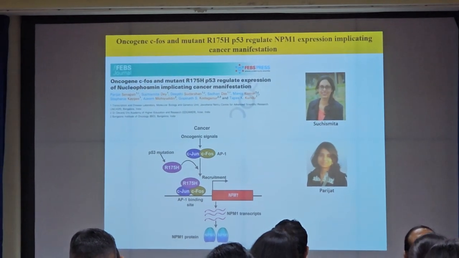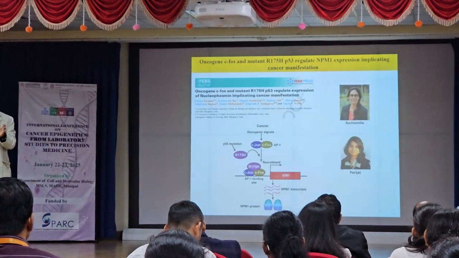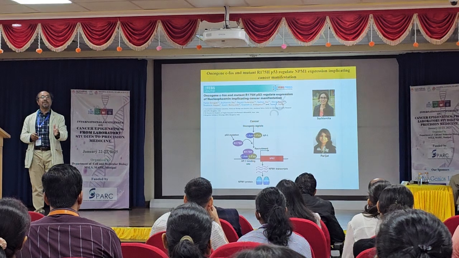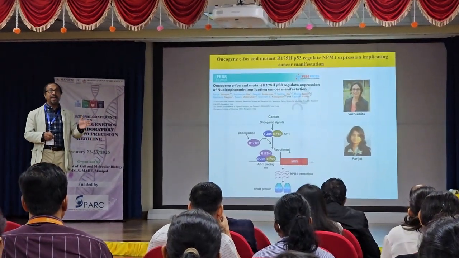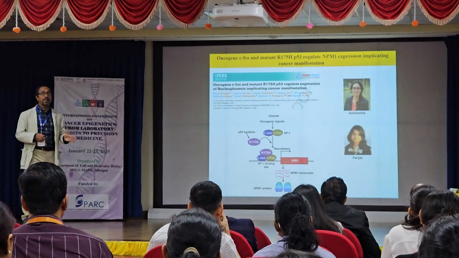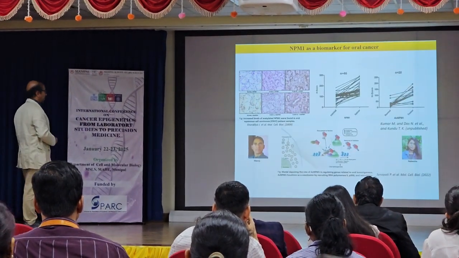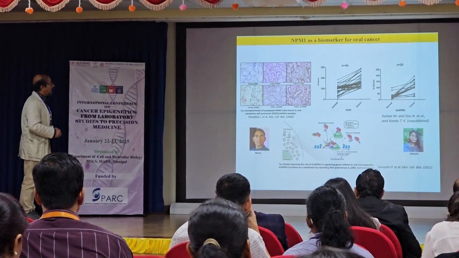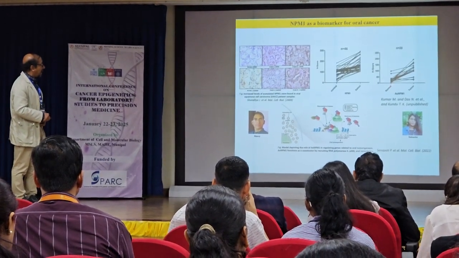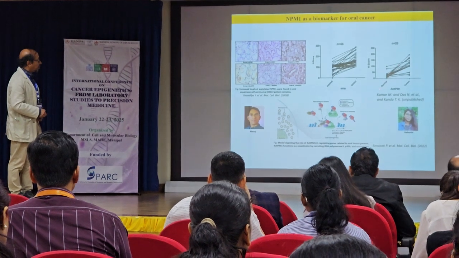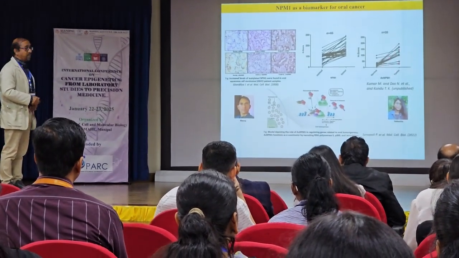By the way, people have explored NPM1 a lot for blood cancer. This is the first time it is being shown in a solid cancer, connecting to epigenetic modifications, and the first time we are talking about it regulating buccal mucosa oral cancer. Then we did a large number of patient samples. And in these patient samples, as we find out, tumor versus normal, there is a clear signature of acetylated NPM1.